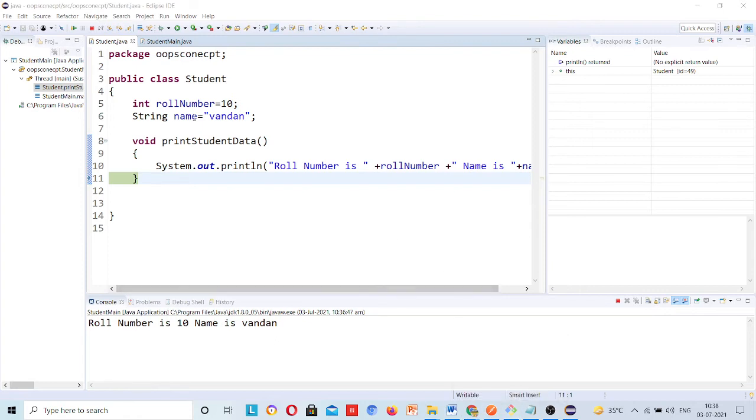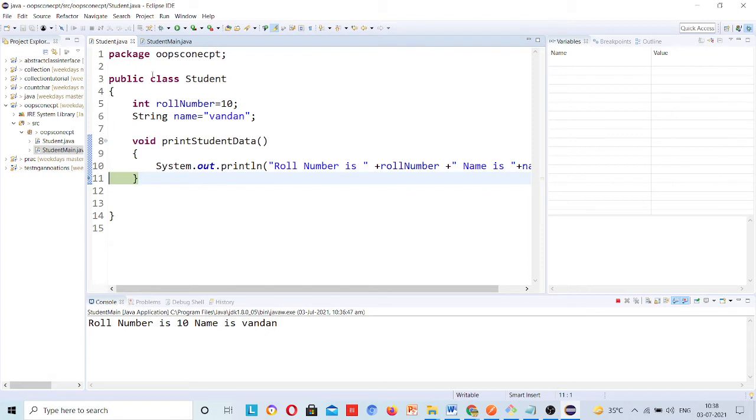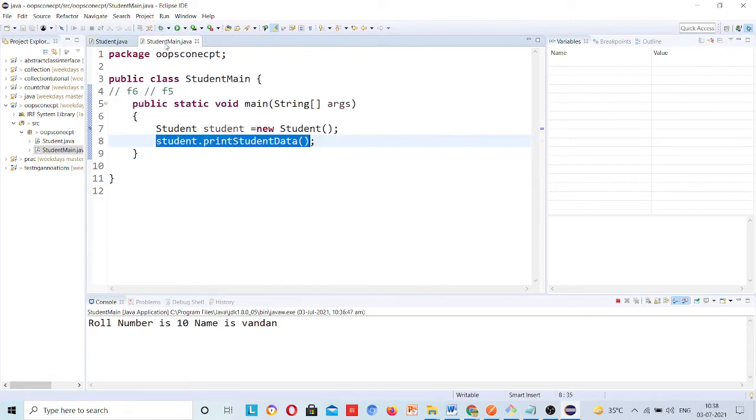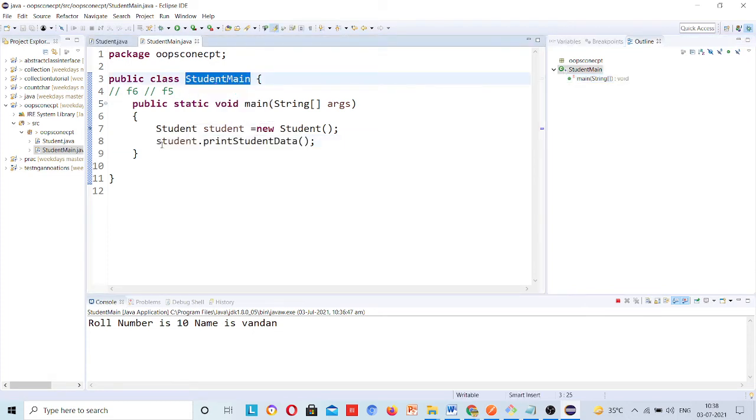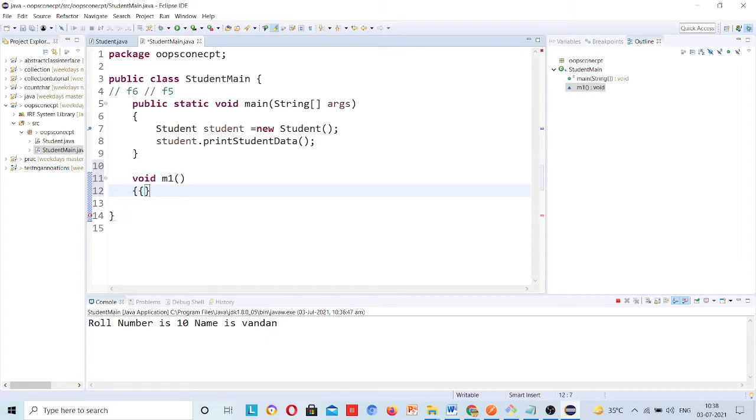Okay, so this is about class and object, how we create the class and what is the object. Okay. See, currently I am in which class? I am present in the student main class. Suppose let me create void m1. Okay, I have just created a method.